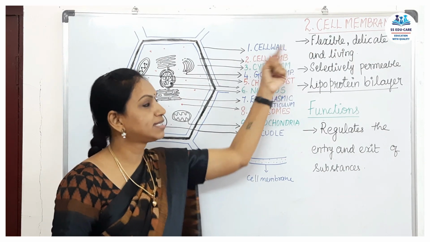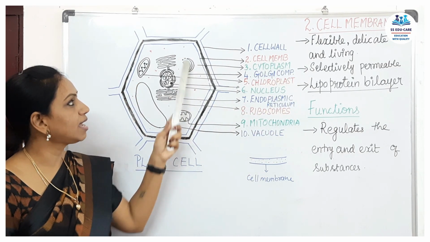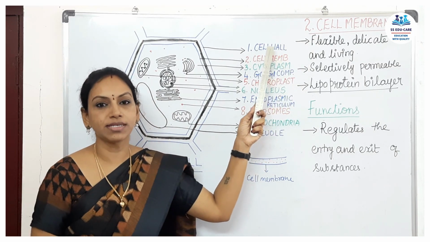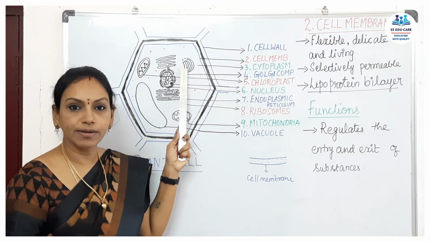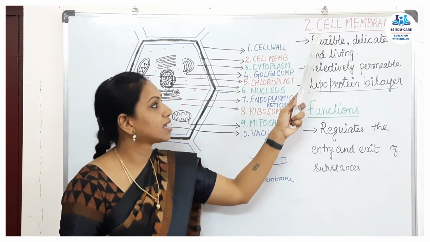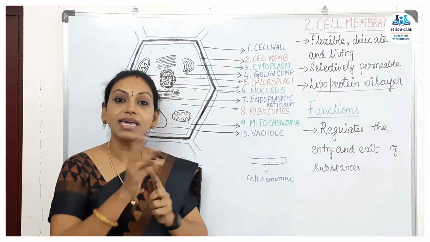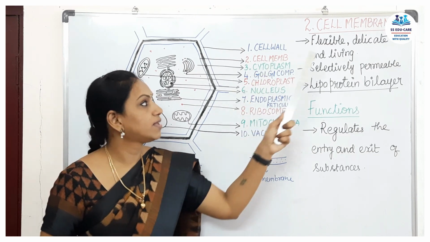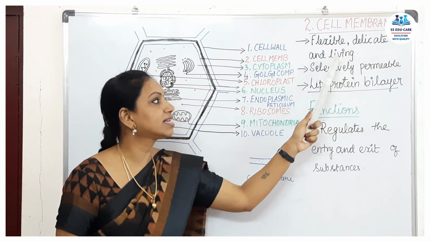Next is your cell membrane. The cell membrane, present in the third layer, is the outermost layer for the animal cell, but for the plant cell it's the innermost layer. The cell membrane is flexible. What do you mean by flexible? Easily movable. Flexible means it moves easily. Then it's delicate. It's very sensitive and it is living.